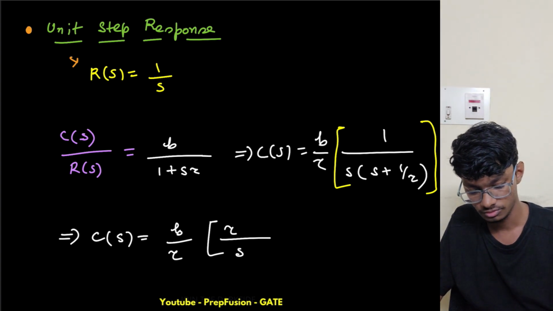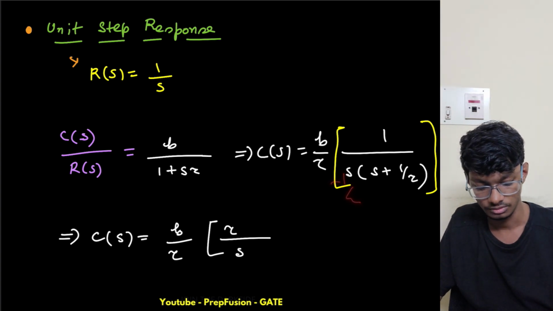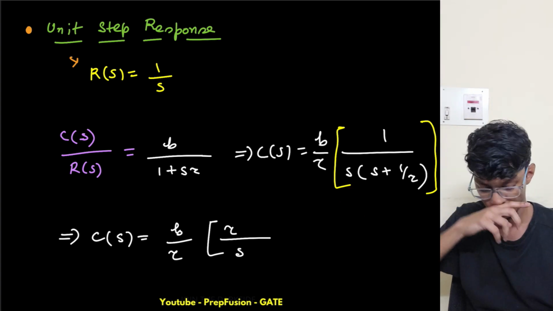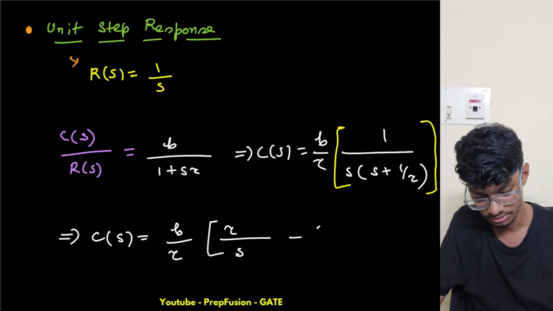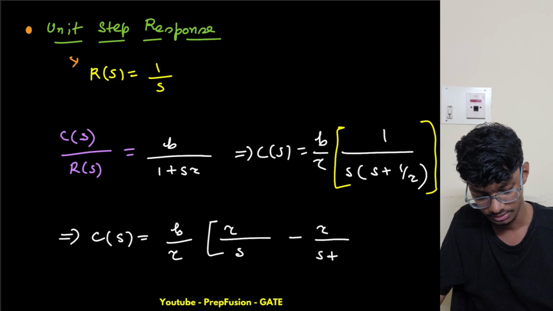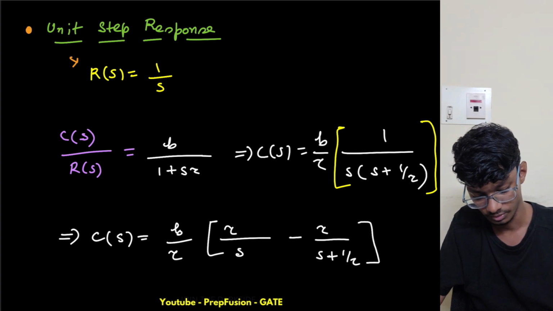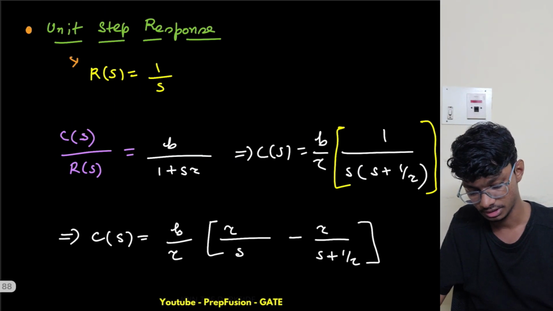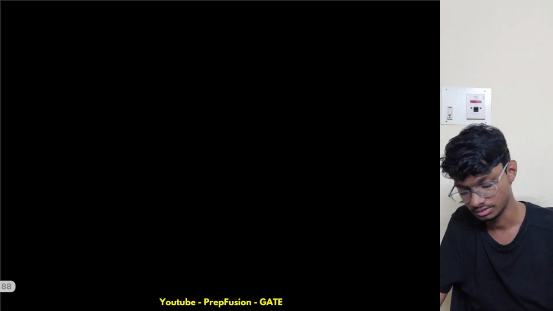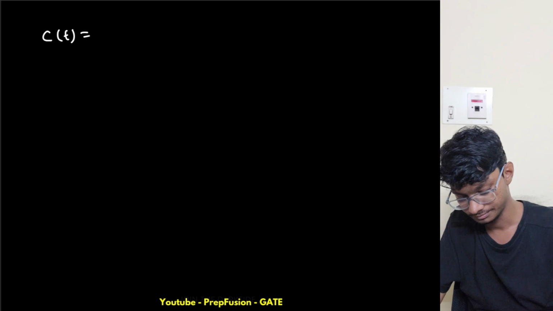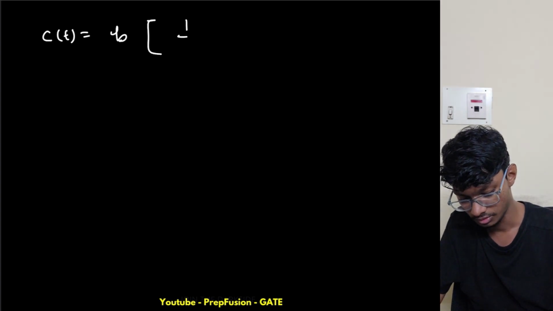Now if I put s equals minus 1 over tau, again this minus tau will go up, and I will get minus tau by s plus 1 by tau. Basically this tau will get cancelled, and only b will remain. So C of s is b into 1 over s minus 1 over s plus 1 by tau.